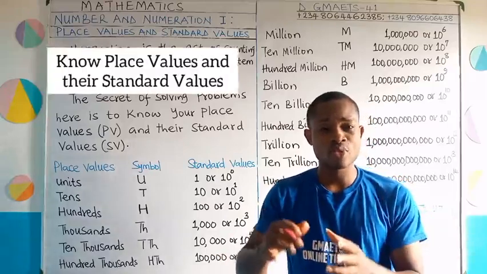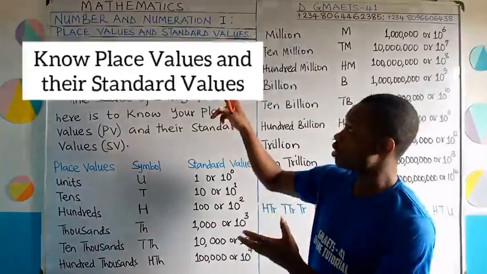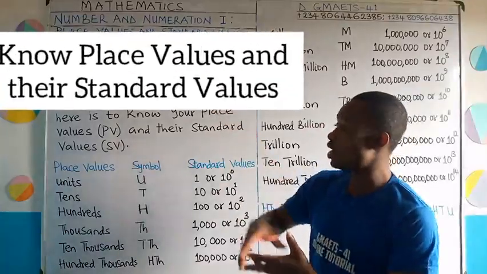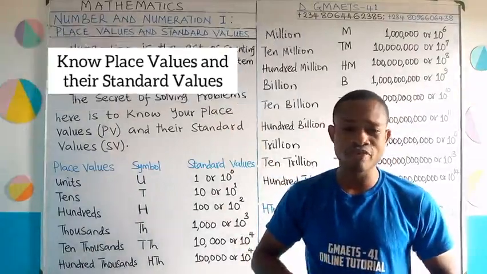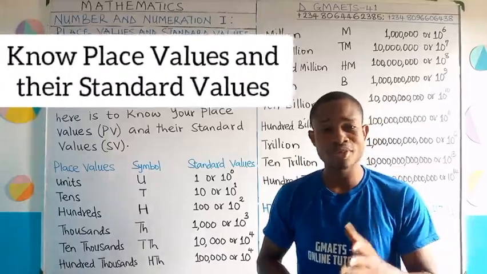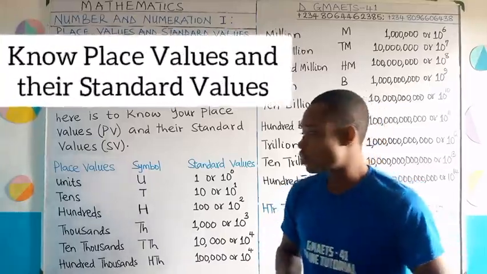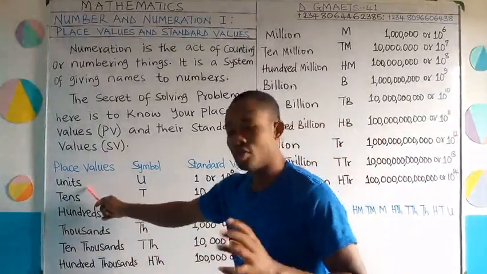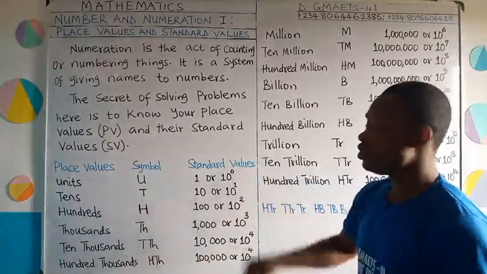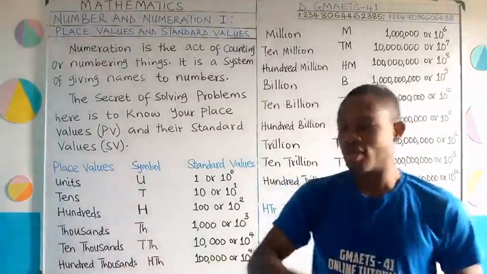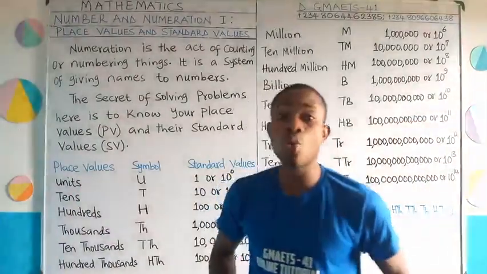And in some other topics we are going to treat, which also come under number and numeration. On the board here, I have the following place values I would like you to know. The first, we talk about units. The symbol of units is U. And the standard value of units is 1. So this unit is also called ones.